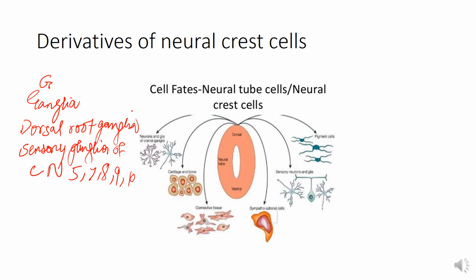Okay, so first is the dorsal root ganglia, which are associated with the spinal nerves, that is the peripheral nerves. Then the sensory ganglia associated with the cranial nerves. Then parasympathetic ganglia, which are present in the body, and the sympathetic ganglia.